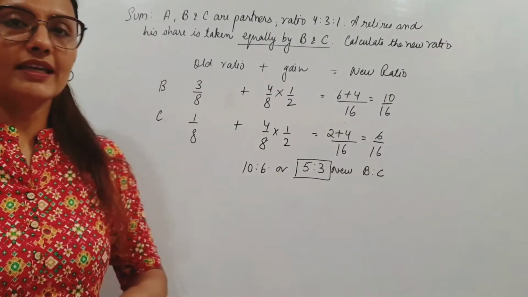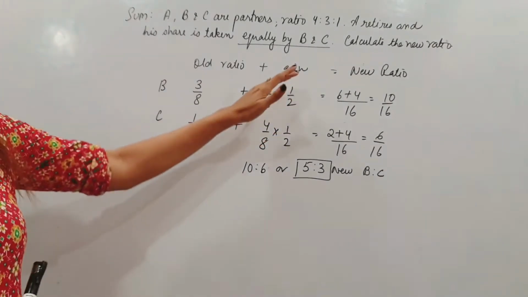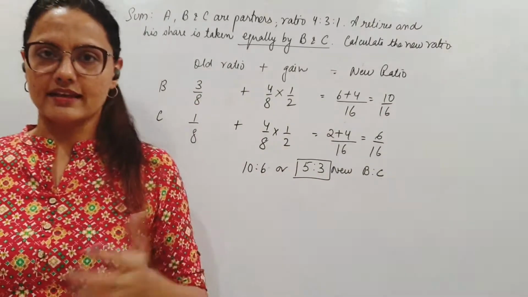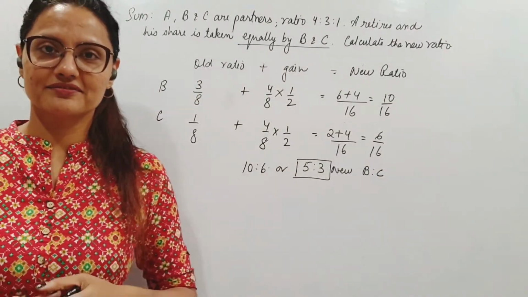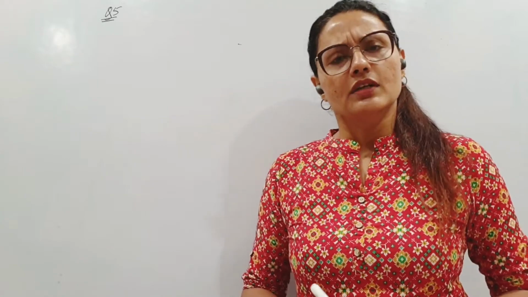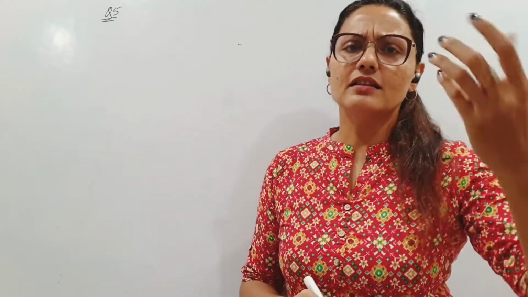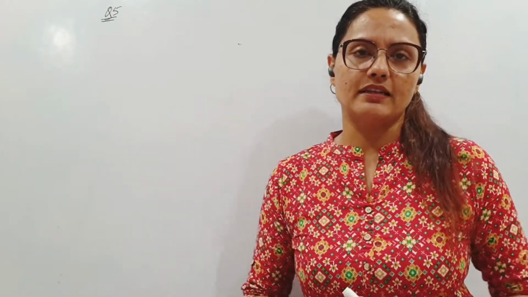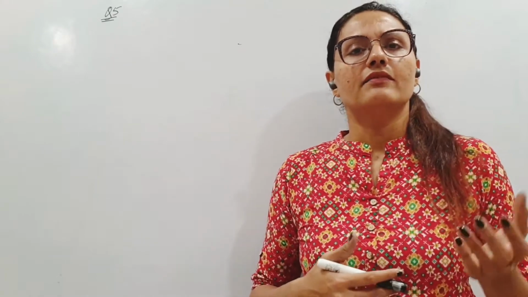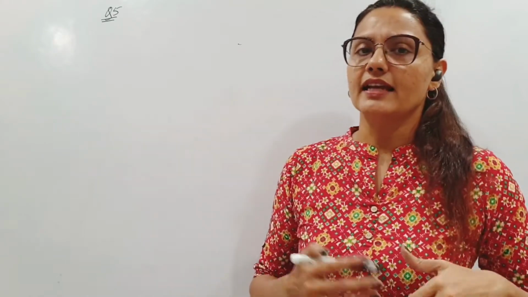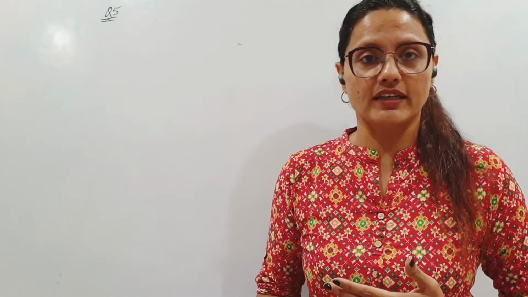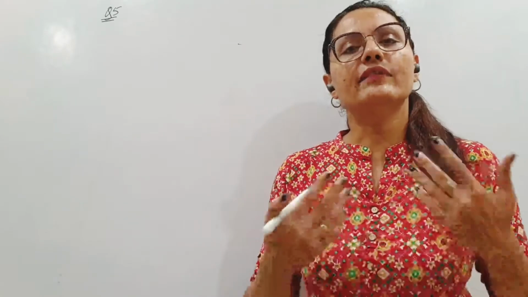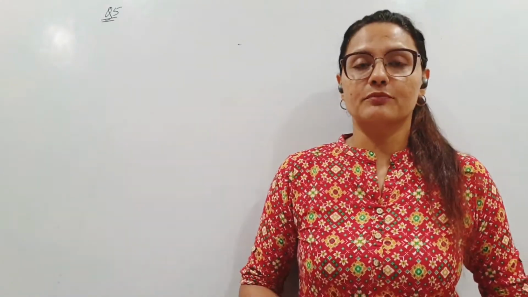Alright, so that's how we calculate the new ratio given the gain or sacrifice. Here, now we will quickly take a little complicated sum, with a little more plus and minus. We will take a sum where we have a partner retiring and also one partner joining in. So both ways. And then we will find out the new ratio. Okay. Quickly have a look at the sum. Question number 5 from D.K. Goodwill.